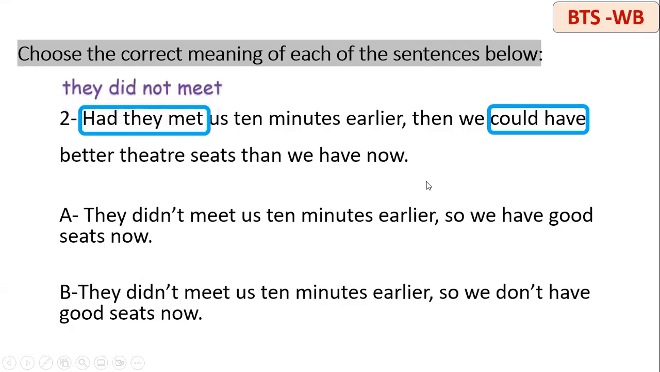So this means the truth is they did not meet us, okay? If we're saying if they had met us, but they did not meet us, okay? Then we could have, it means we do not have now. Now, we do not have good seats. And as I said before, we have some clues here. This is earlier, it means in the past, and this one is now, which means I'm talking about the present.